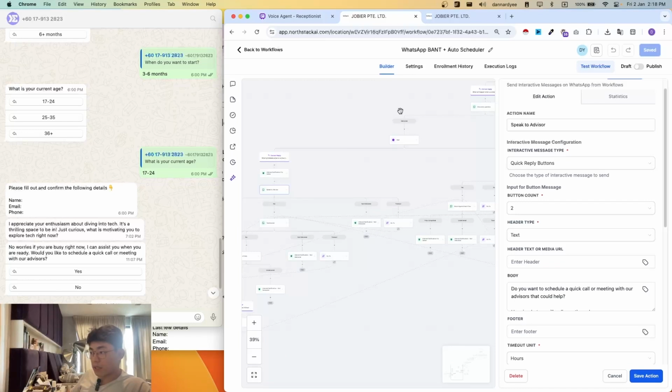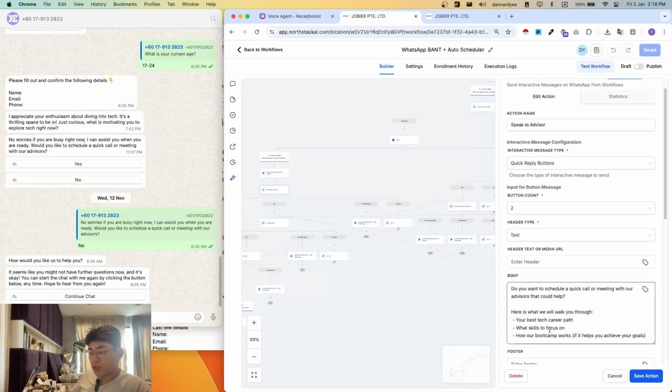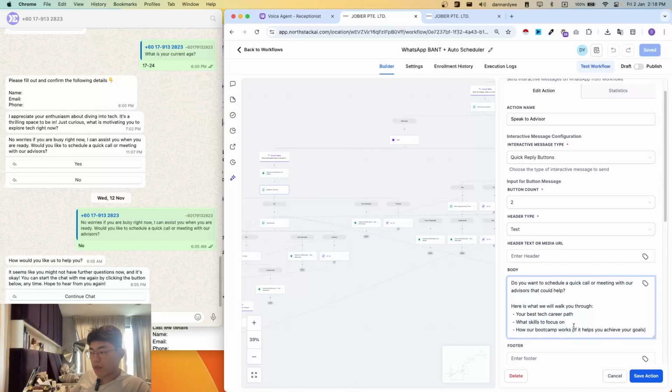Right, so after the discovery question, this is where it changes from the old outdated format, because we've added a new branch where we ask whether or not they want to have a meeting with our advisors to help them, right?